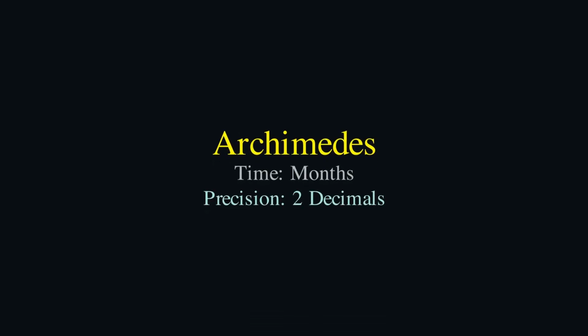The earliest known accurate calculation of pi was done by this absolute legend, Archimedes. Using nothing but geometry and sheer patience, he managed to approximate pi to 2 decimal digits. Now, this took him months of work, but I don't have months. I don't even have minutes. I have a single second. So how do we calculate pi in a second?